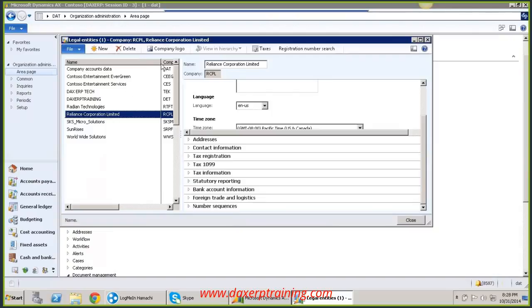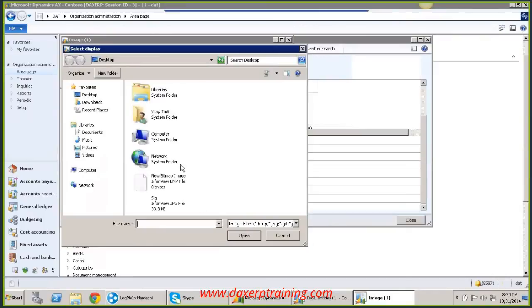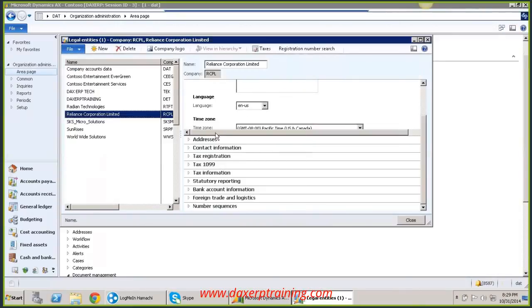You also have to fill in your company logo. If you have a company logo, select it by clicking here. The system takes you to your local machine, and you copy from there. Click on change. If you have a company logo, select it here, so that whenever you print any reports, you find this company logo on that report.